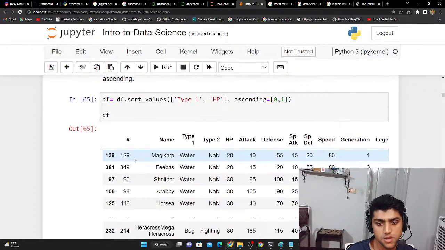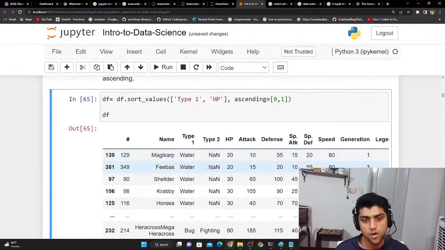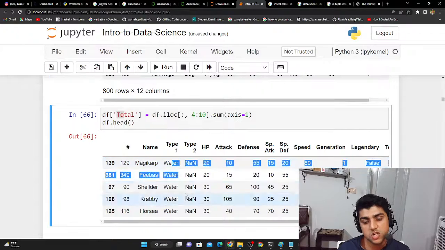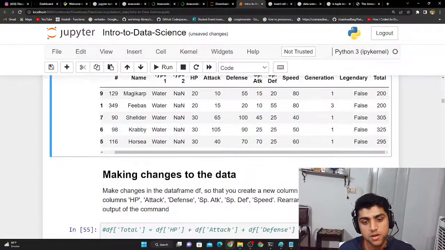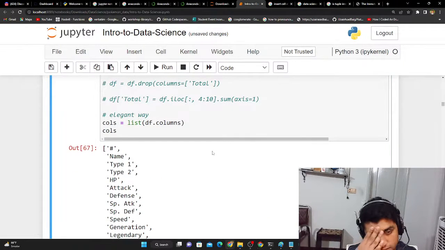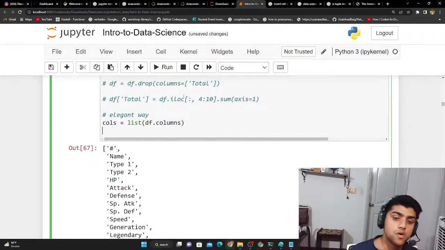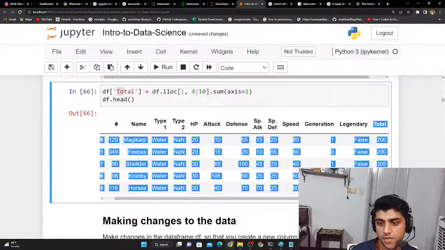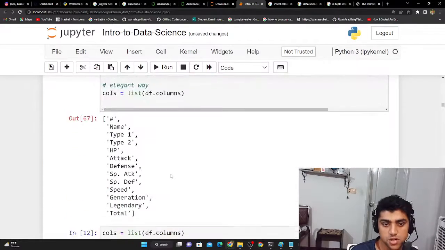So it starts with Magic Harp or something. And I guess it was in water or something like that. Exactly. And that's why, because it was sorted in ascending order, and then that happened. So it's totally fine and totally working. And then after that, what we have to do is this thing. Finally, we got the columns, but we have to change this total thing, which is over here, and move it somewhere here after Type 2.